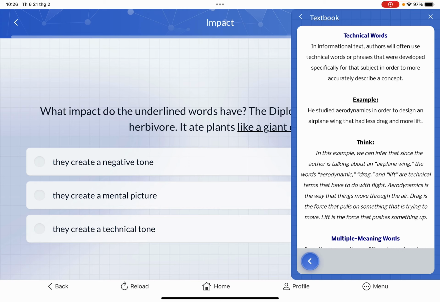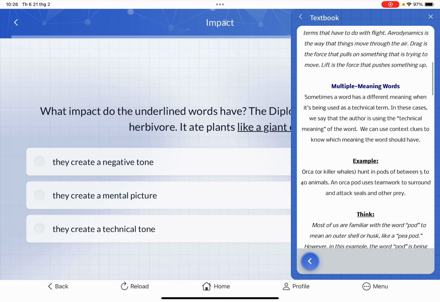So in this example, we can infer that since the author is talking about an airplane wing, the words aerodynamics, drag, and lift are technical terms that have to do with flight. Aerodynamics is the way that things move through the air. Drag is the force that pulls on something that is trying to move, like lifting up. Lift is a force that pushes something up.